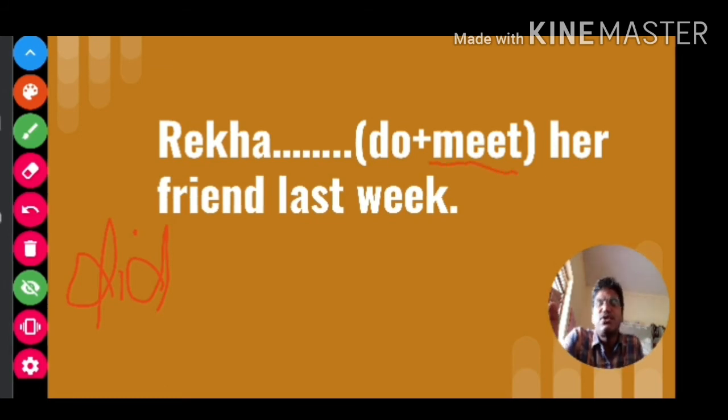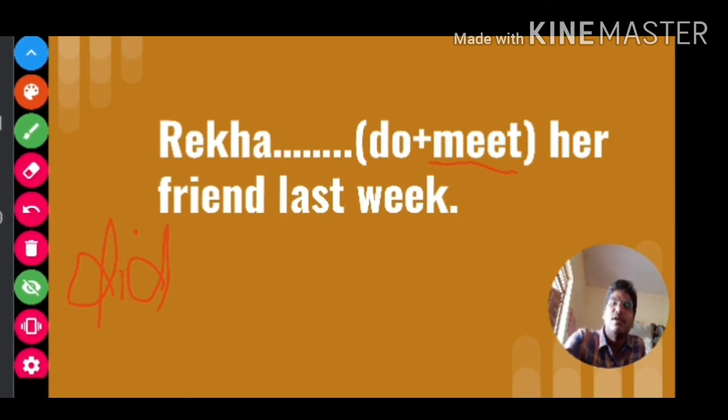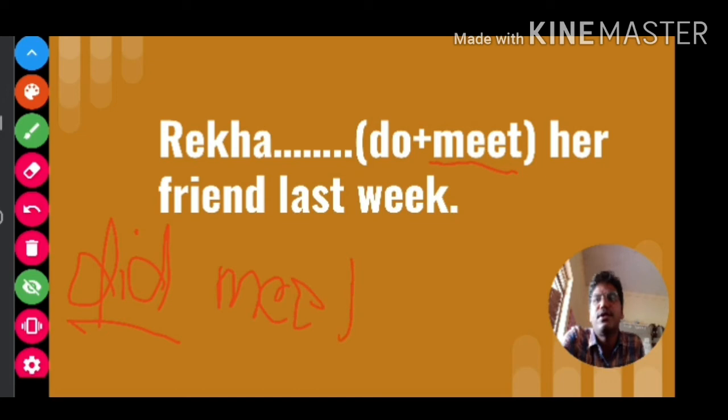One thing all English learners should understand: when we use one past tense indicator in a sentence, we should not use another past tense indicator. There must be only one past tense indicator in the sentence. When you use did, the main verb remains the same. Meet remains meet. It doesn't change. The appropriate verb form for this sentence is did meet.